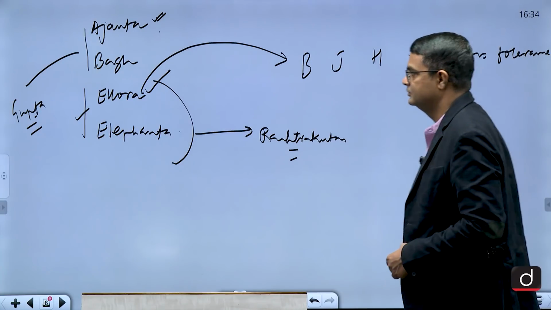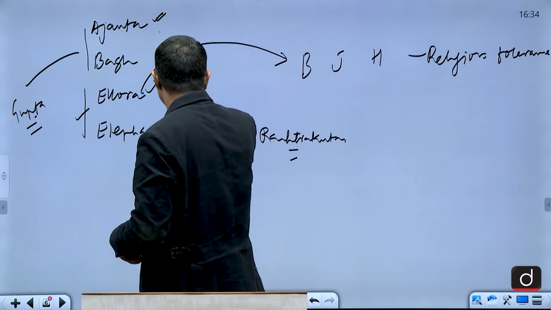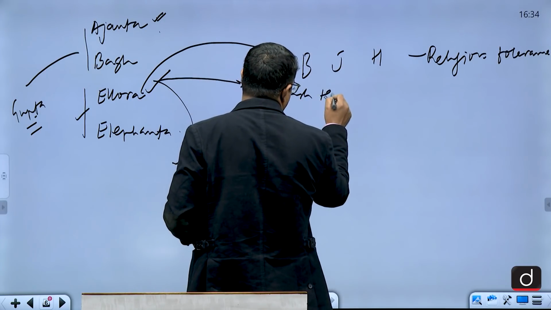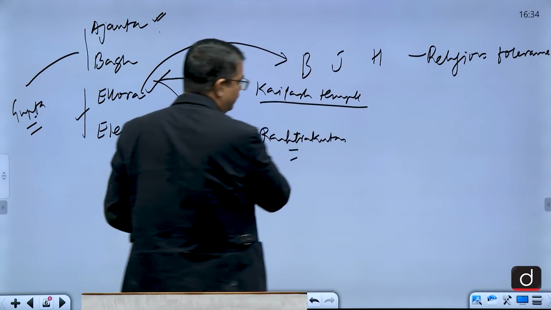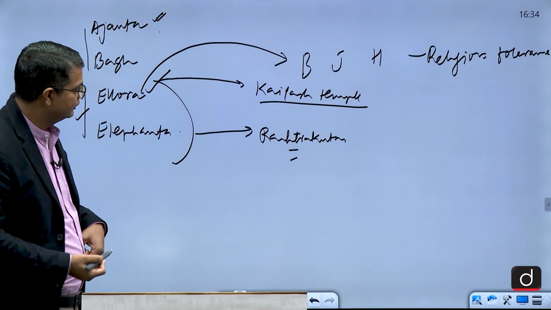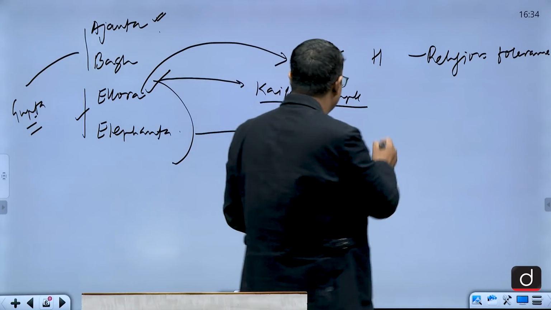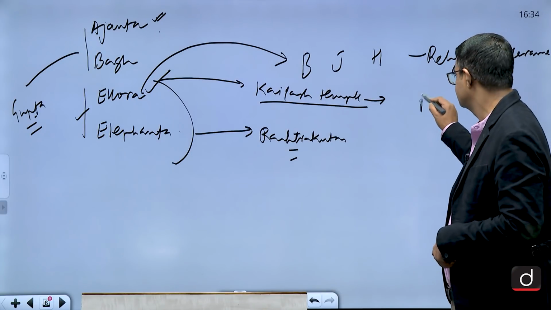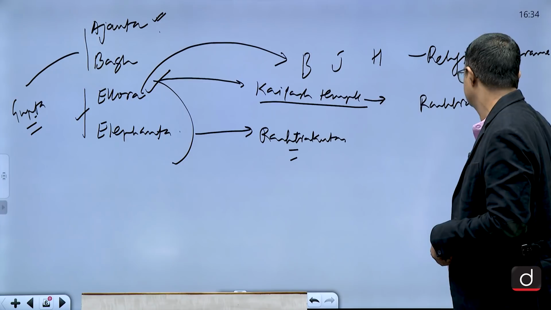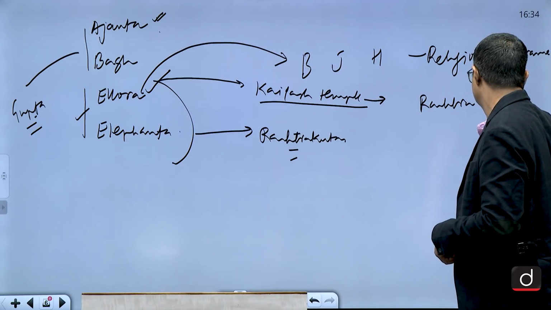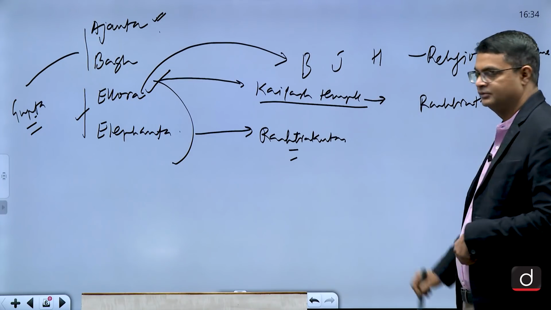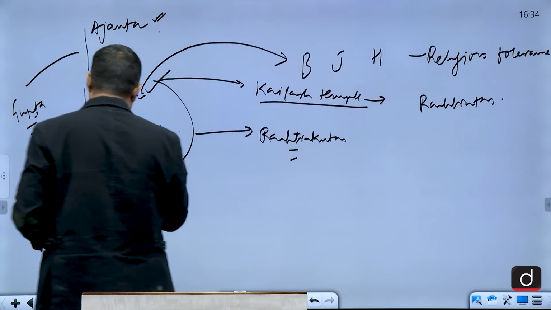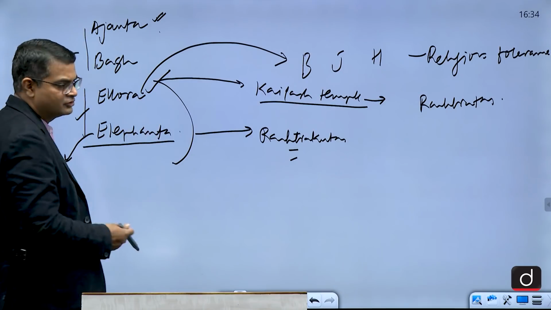Religious tolerance. You have to discuss about Kailash temple. Kailash temple, Shiva temple. Kailash is another name of, Kailashnath is another name of Lord Shiva. Kailash temple built by Rashtrakutas. Then again Elephanta, it is attached to Rashtrakutas.